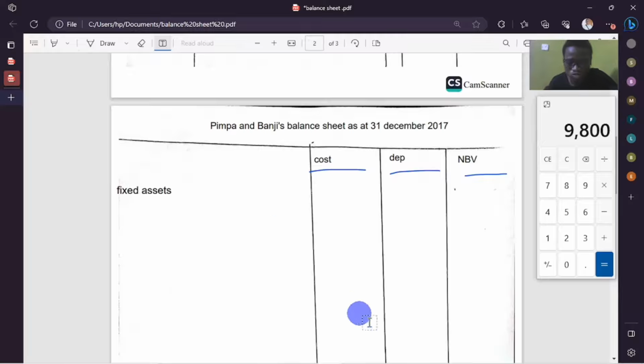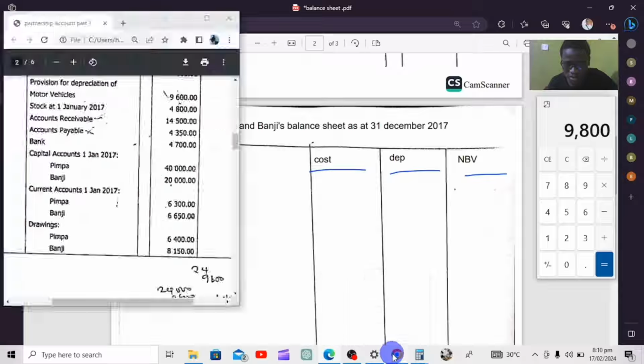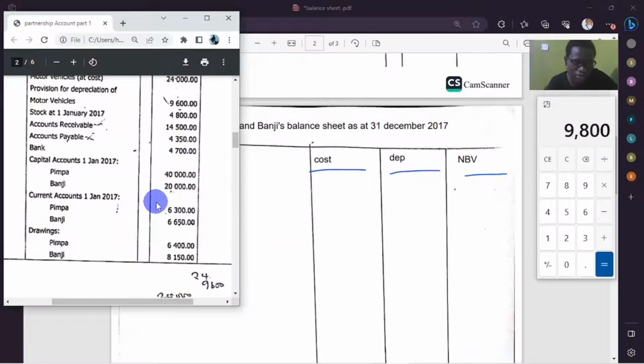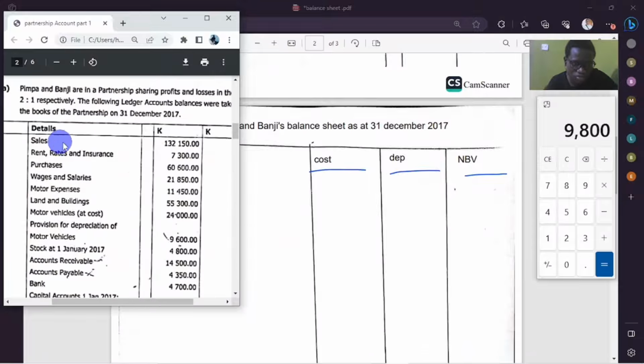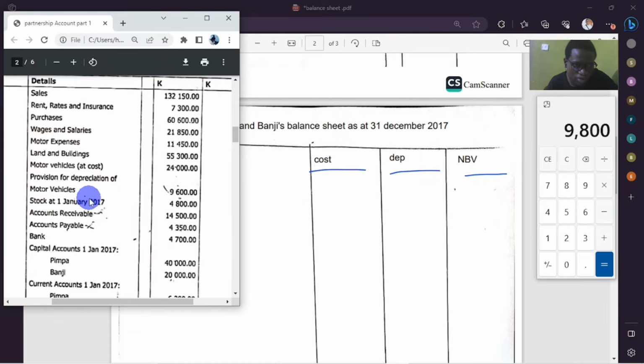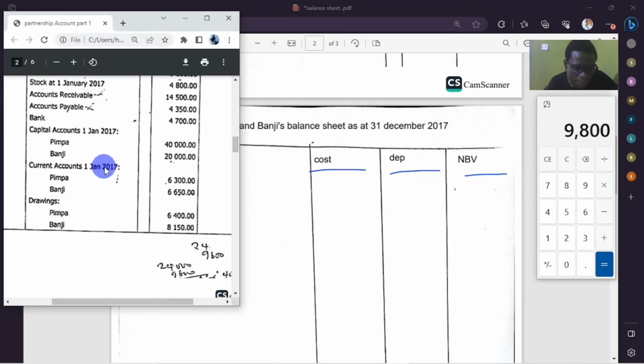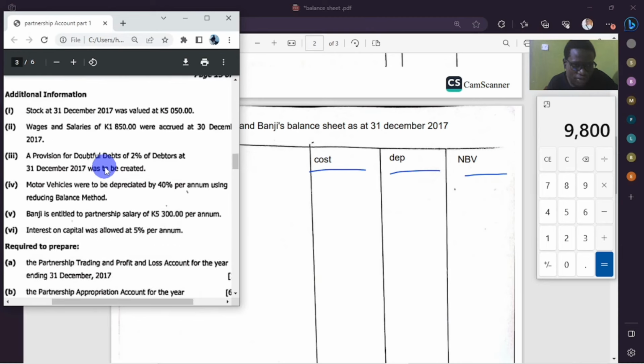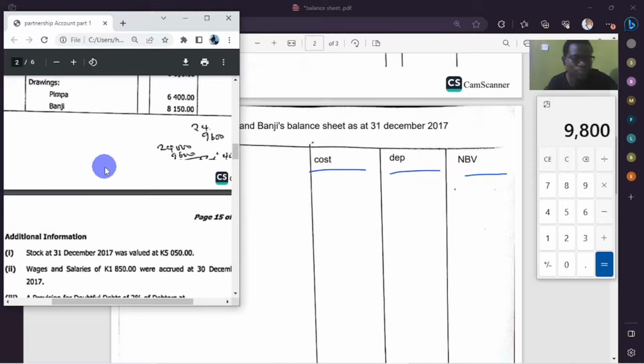Then we're going to look for fixed assets in the information given. Do you have any fixed assets? Sales, rent, motor expenses, motor vehicles at cost. So we're having motor vehicles at cost. Those are the only fixed assets.